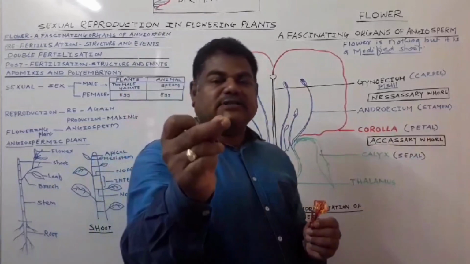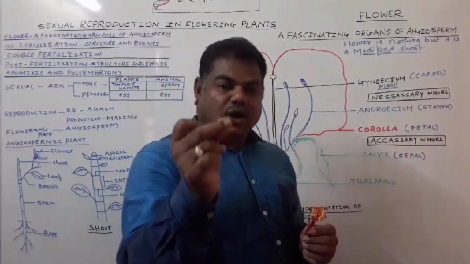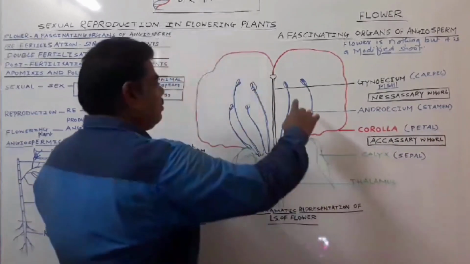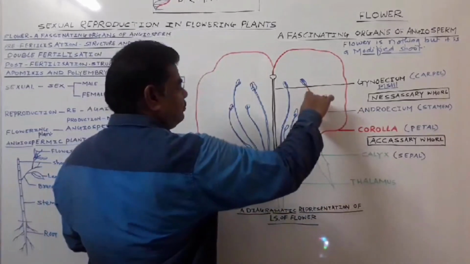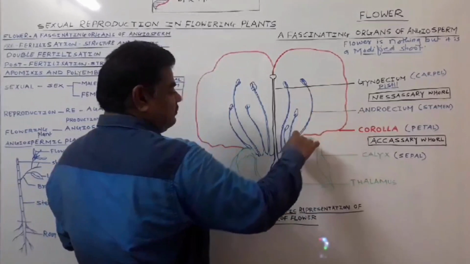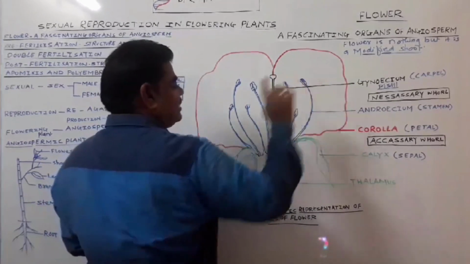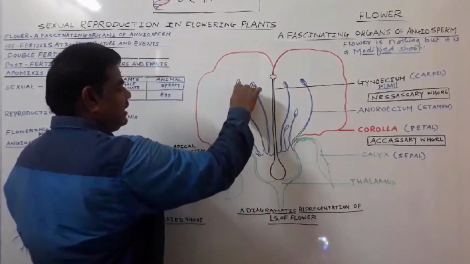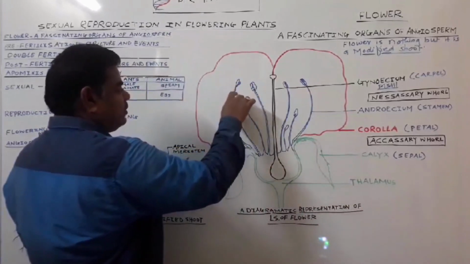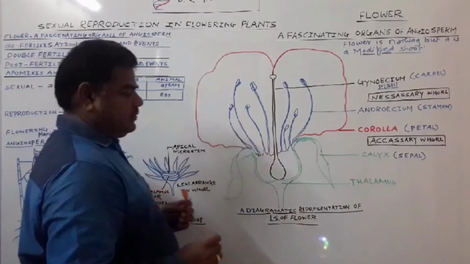This stamen is a male reproductive organ. It consists of the anther lobe, the filament, and here the connective.